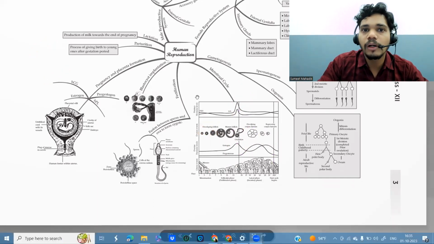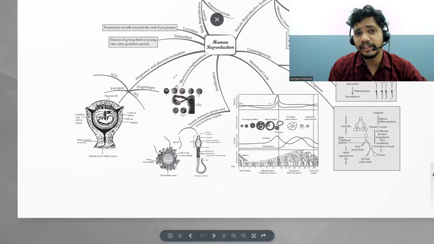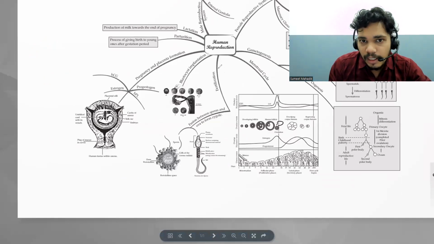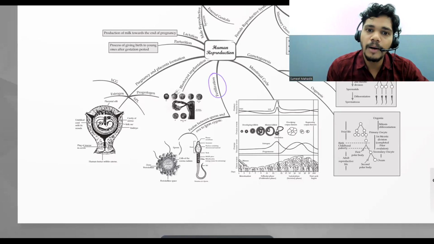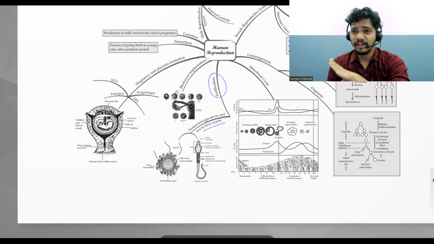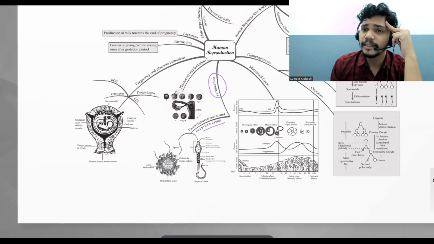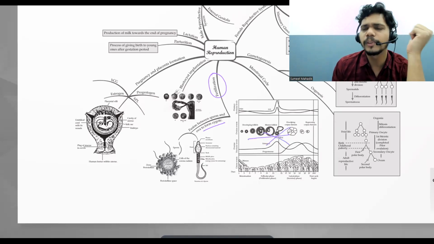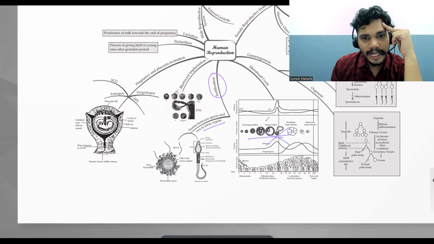Fertilization is nothing but what? A combination of the male gamete and the female gamete should be there. That is the fertilization, the fusion between the sperm and the ova. See, we learned about menstruation. If the fertilization takes place, definitely this will not come into the picture. The zygote will be forming. Exactly correct.